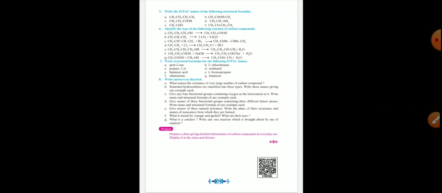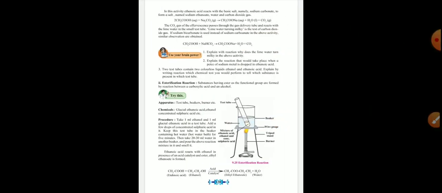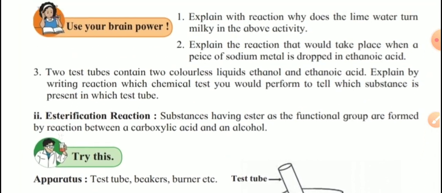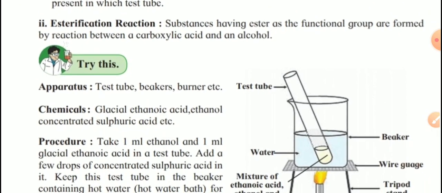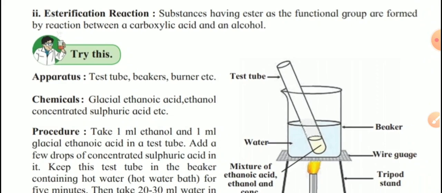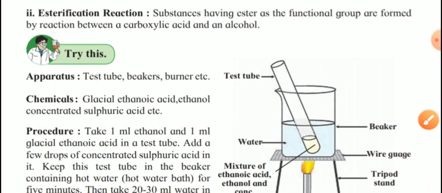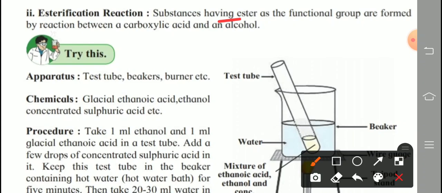come back to our page number 130. Page number 130. Clear all of you? So the answer of this: the second type of reaction of ethanoic acid, acetic acid, is esterification reaction. Substances having ester as a functional group are formed by a reaction between carboxylic acid and alcohol. See the answer of this.